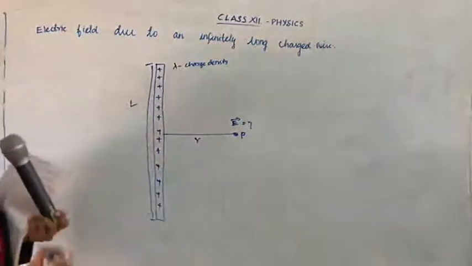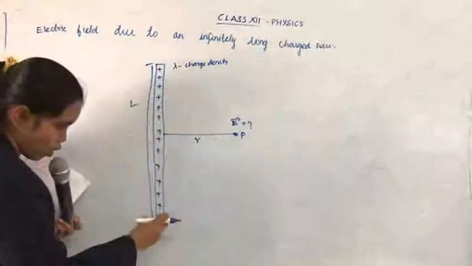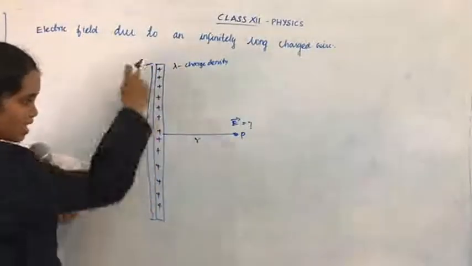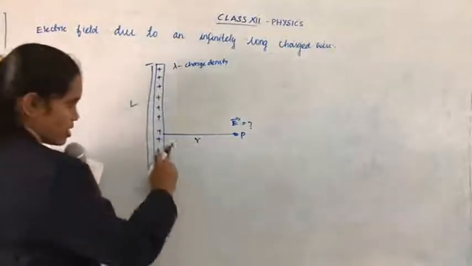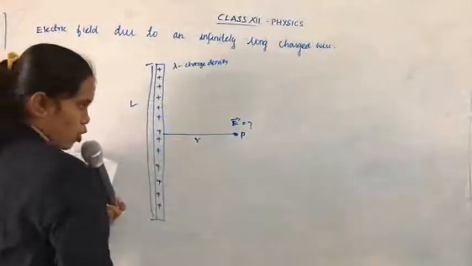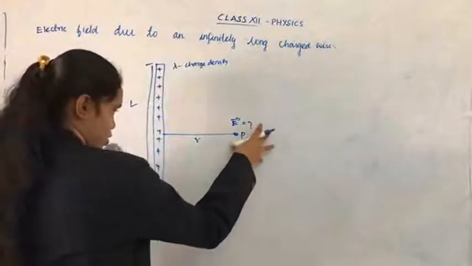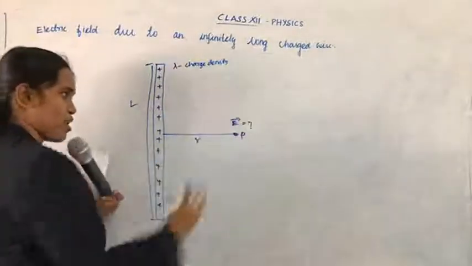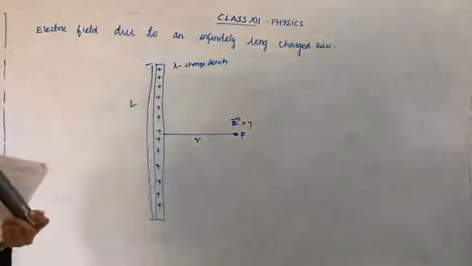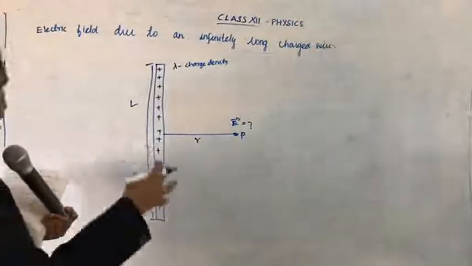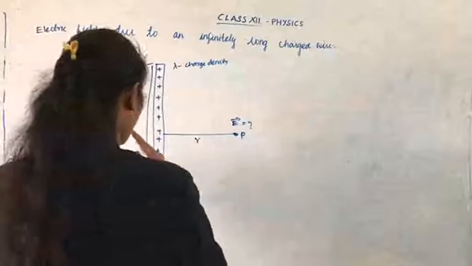Here is an infinitely long charged wire. The charge density is lambda and the length of the wire is L, and the distance between the point P and the charged wire is small r. And here is the electric field generated. Now you are going to find that electric field. Shall we find? Okay, for finding the electric field, now what are we doing?